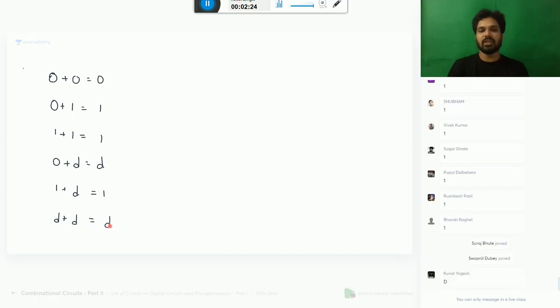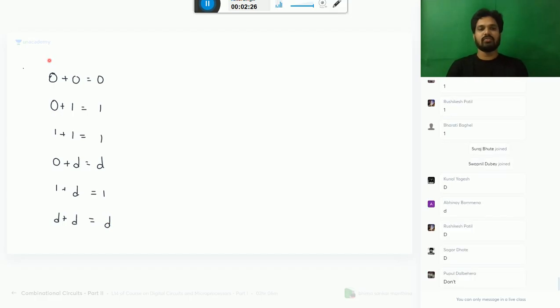What does it mean, sir? You have two functions, f1, f2. I want to find the OR operation of two functions. In one function, if it is 0, in the other function, it is don't care. So you may treat it as 0 or 1. If it is 0, 0 plus 0 will give 0. If it is 1, 0 plus 1 will give you 1. That is the reason f1 plus f2 will be equal to don't care here. 1 plus anything is 1. Don't care plus don't care is don't care.